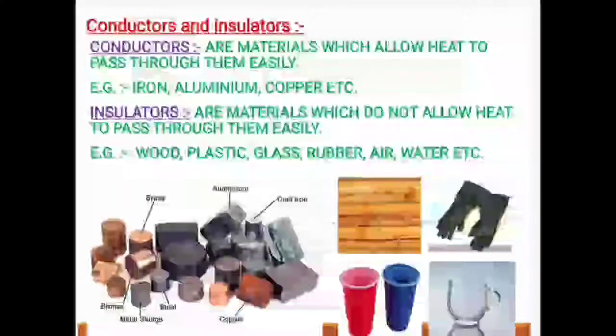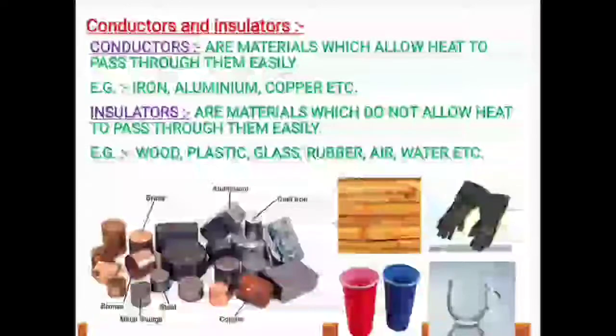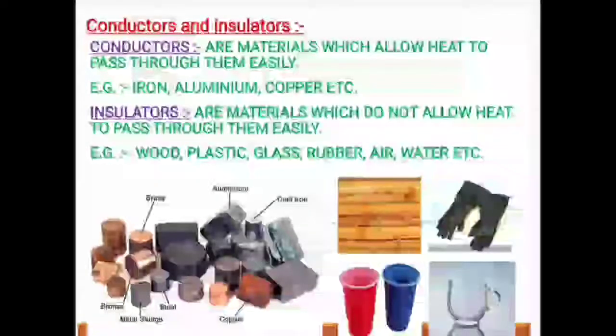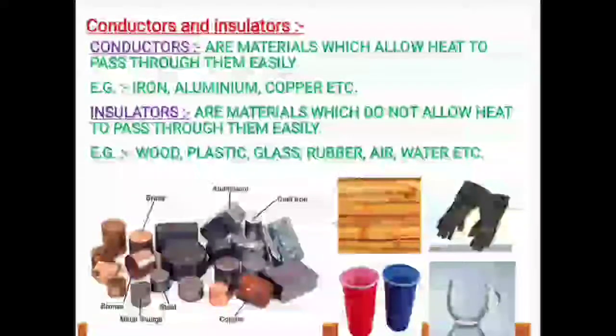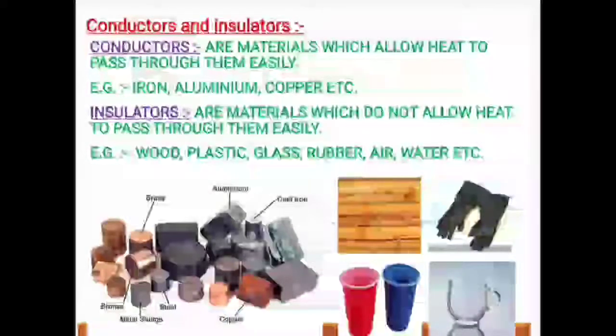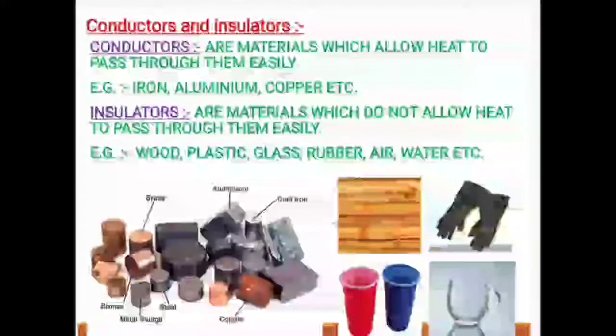So if you touch them, you may get burned. So to avoid that, these handles are covered with insulators so that we will not get burned.